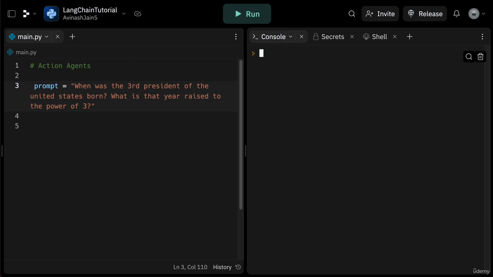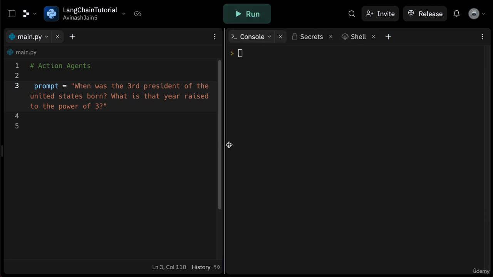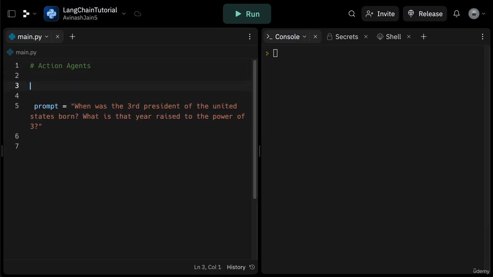First things first, we're going to be using Wikipedia as a tool in this video, so let's install it beforehand. You can do this by running the command python3 -m pip install wikipedia in your terminal. After Wikipedia is installed, let's go ahead and print out all the available tool names so we get an idea of what we can use with our agent. I'm going to use Python's pprint library to make the output easier to read.